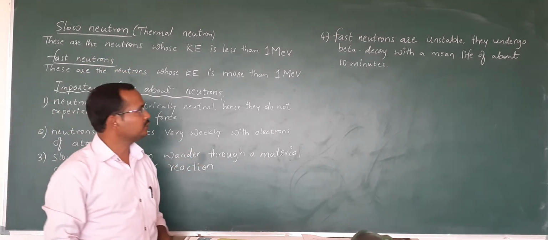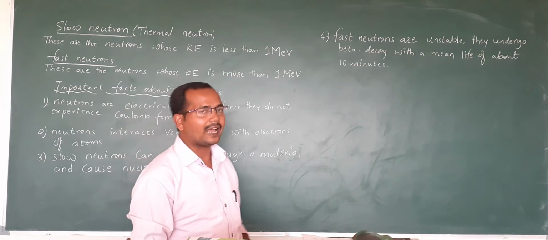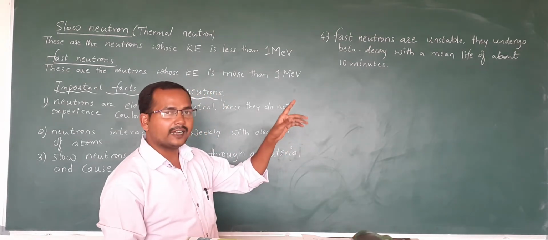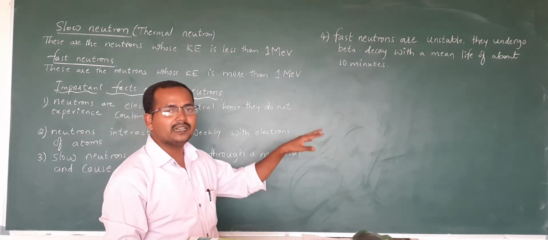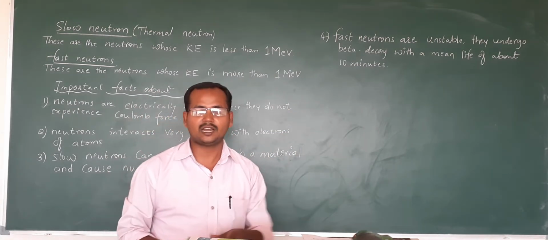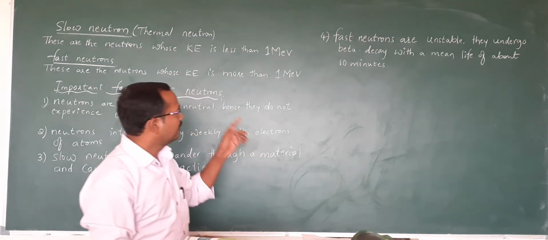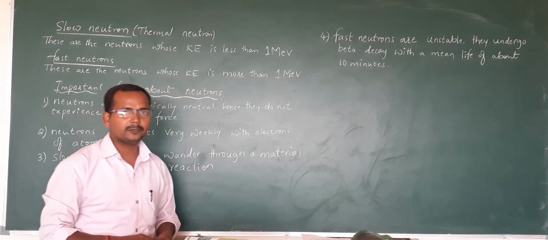And the fourth point is, fast neutrons are unstable actually. Fast neutrons are unstable and they undergo beta decay with a mean life of only about 10 minutes. After 10 minutes they will vanish, right? So that's the fourth fact.